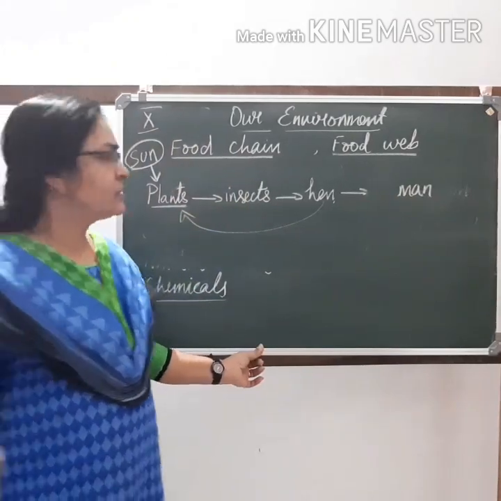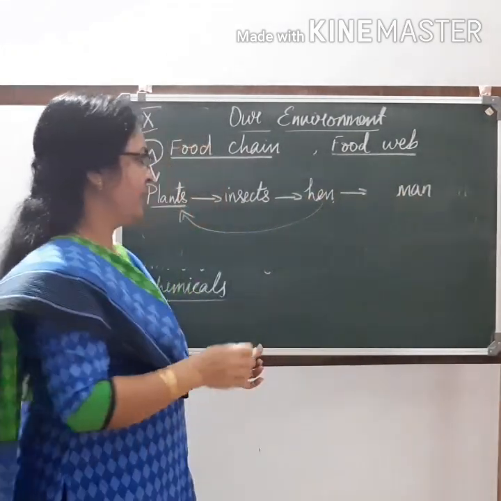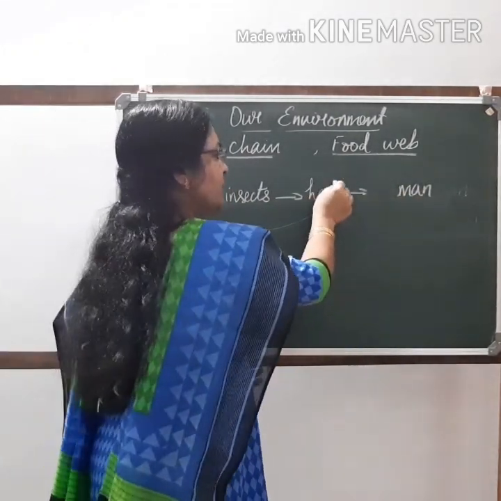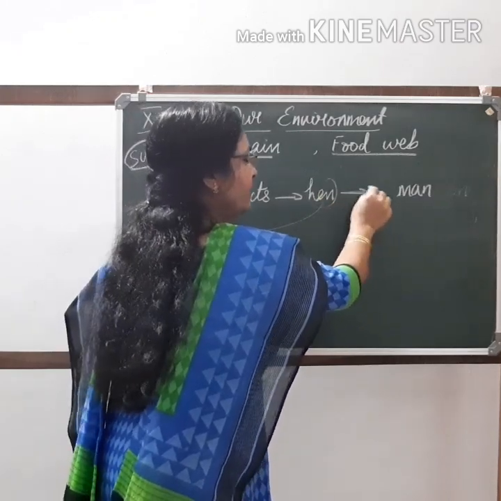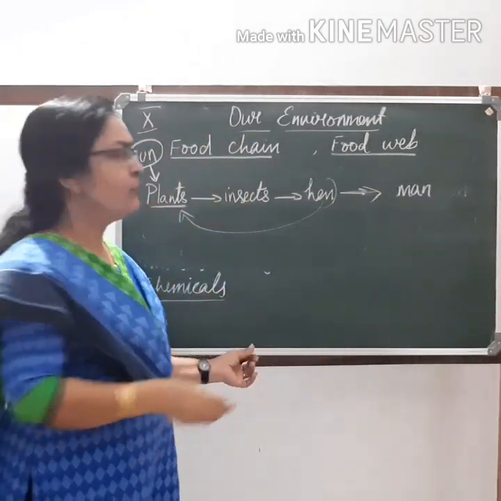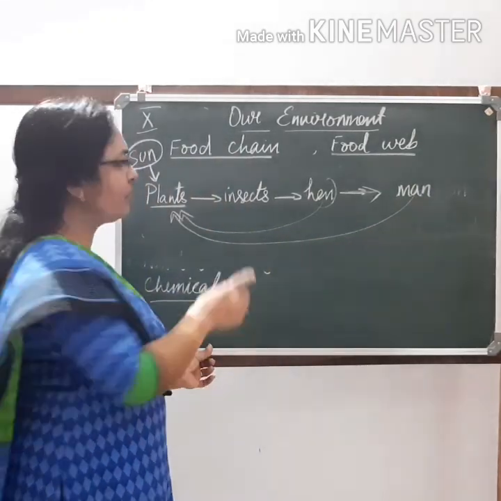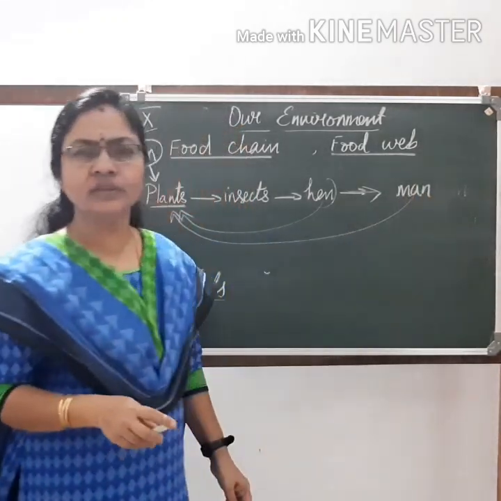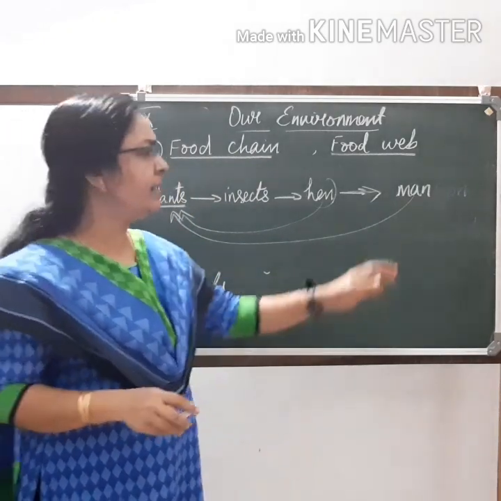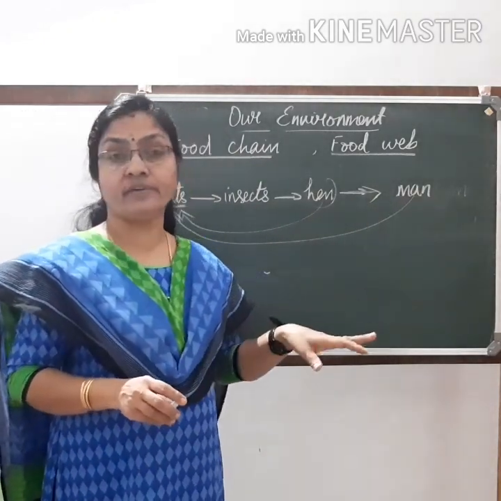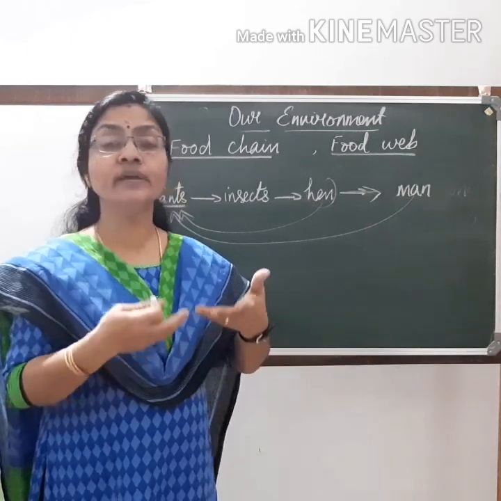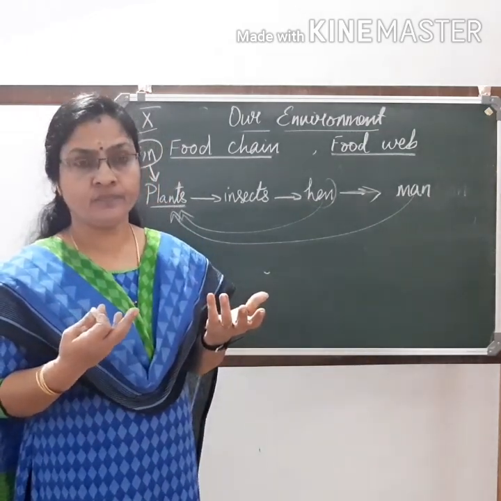So when a man depends upon hen, all the chemicals that have already accumulated in the hen's body will be transferred to man. We directly depend upon plants for our food. That way also chemicals can enter into the body. We depend upon air and water also for our survival. So through that source also chemicals can enter into our body.